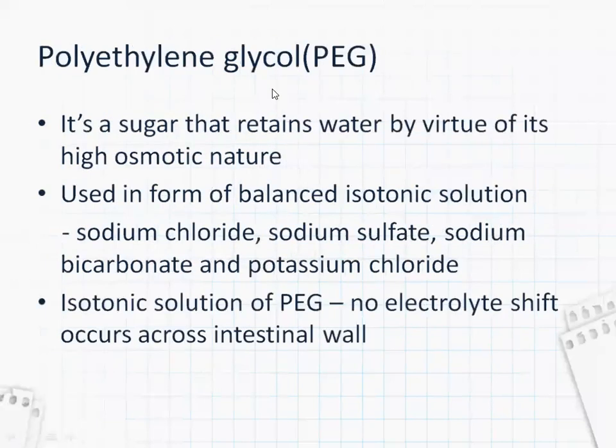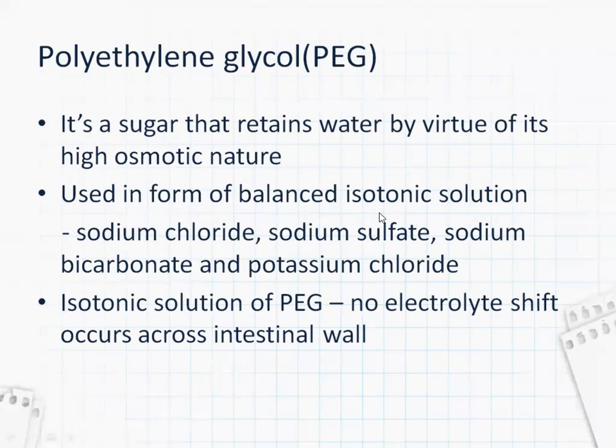Coming to polyethylene glycol, it is a sugar that retains water by virtue of its high osmotic nature. If it is retaining water in the stool, the liquidity of the stool will be increased, so it will be passed easily.